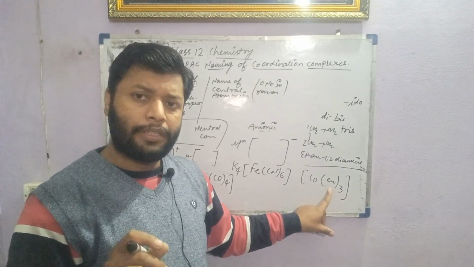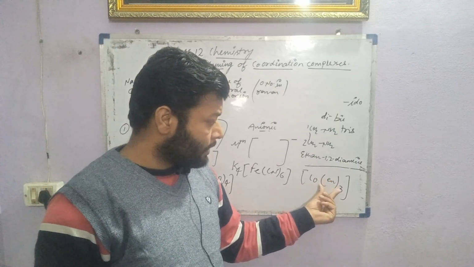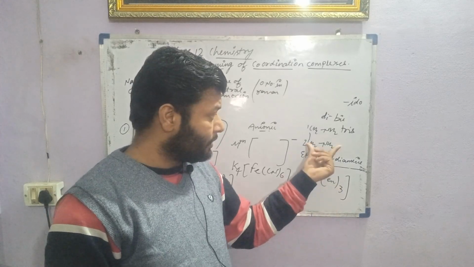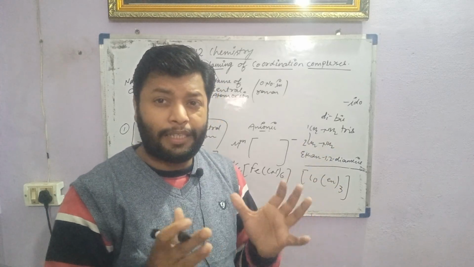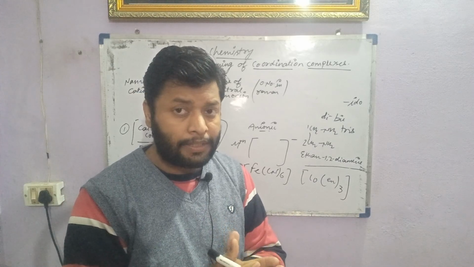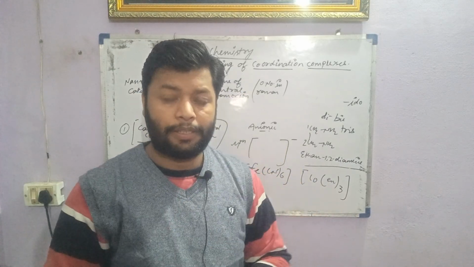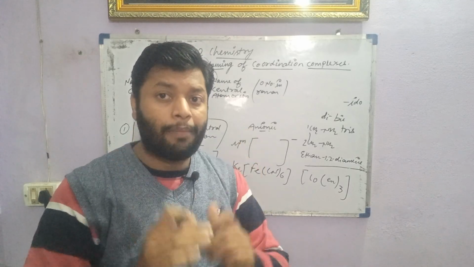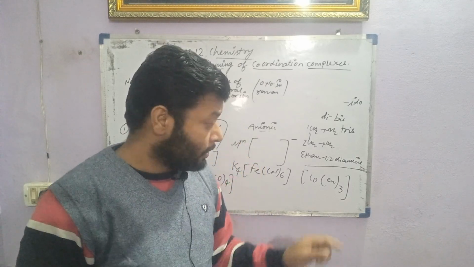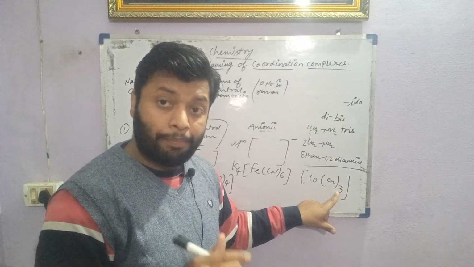One major point here also: when writing ligands that already contain numeral prefixes, the name must be enclosed in parentheses, the small bracket, because we are using bis also.